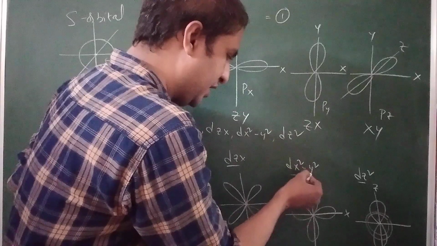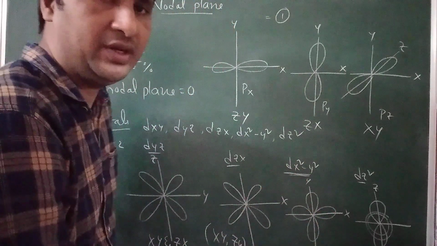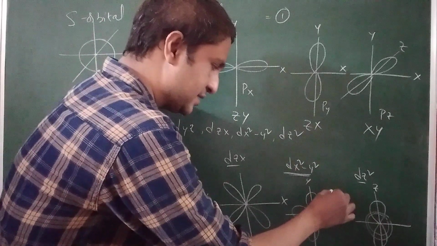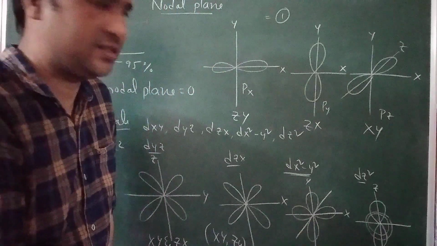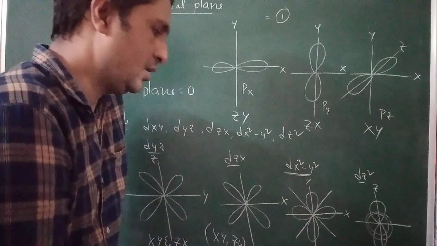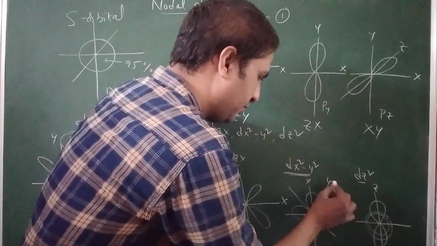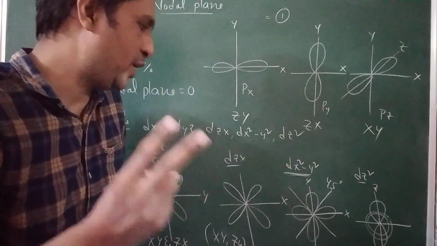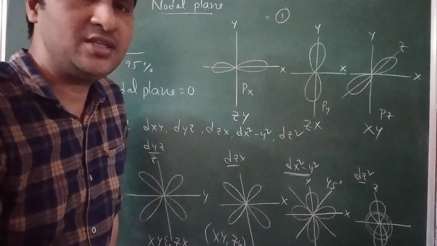Next, in the case of dx square minus y square, the lobes are present along the axes, not in between. So the nodal planes are present between the axes, making exactly 45 degrees to the x and y axes. Two planes pass through the nucleus making 45 degrees to the x and y axes. These are the two nodal planes in dx square minus y square. What about dz square?